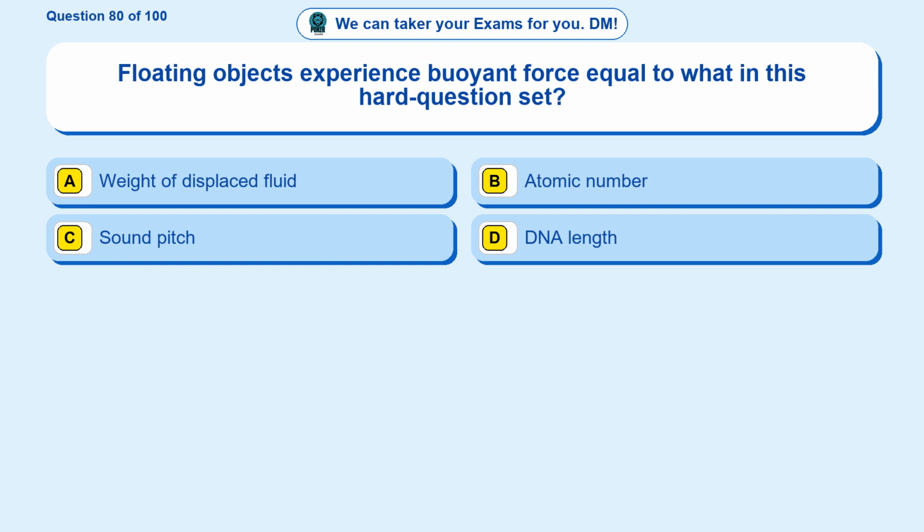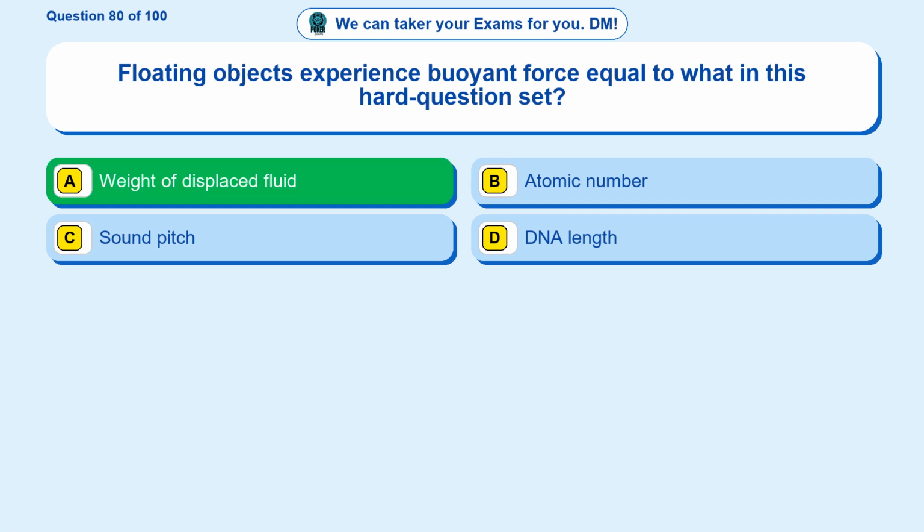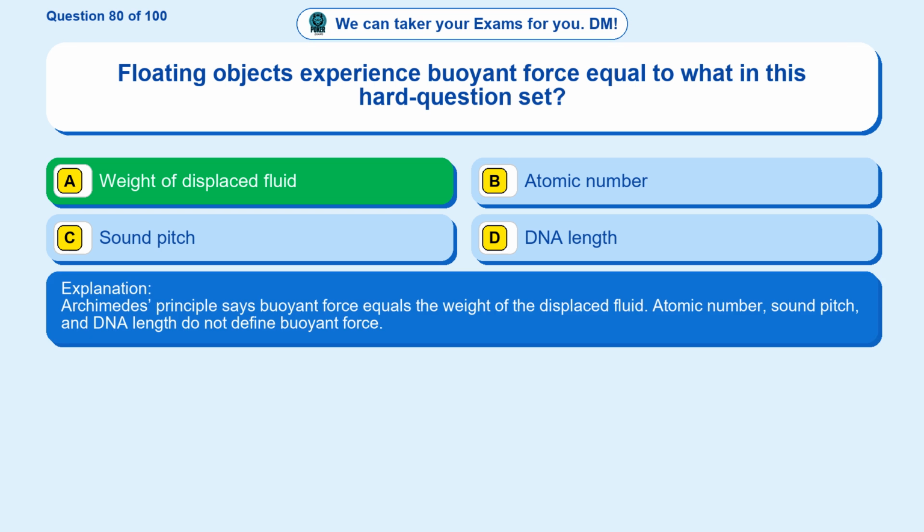Question 80. Floating objects experience buoyant force equal to what in this hard question set? Option A, weight of displaced fluid. Option B, atomic number. Option C, sound pitch. Option D, DNA length. The correct answer is option A. Weight of displaced fluid. Archimedes' principle says buoyant force equals the weight of the displaced fluid. Atomic number, sound pitch, and DNA length do not define buoyant force.